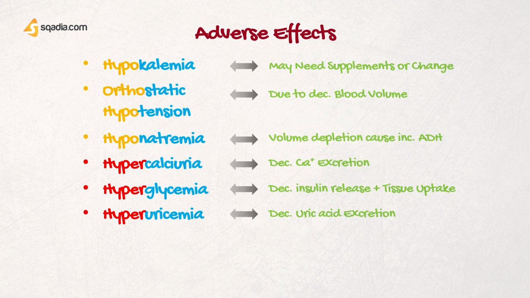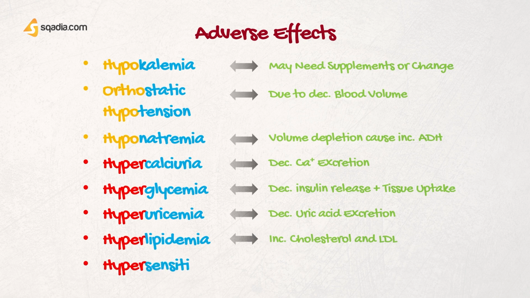Next comes hyperlipidemia, because prolonged use can lead to increased cholesterol and LDL synthesis. So lipids and cholesterol, they are also going to rise, and rarely some patients might have allergy to sulfa group, so there can be hypersensitivity to thiazides. So sodium and potassium, they are going to fall, whereas calcium, glucose, uric acid, and lipids, they will be raised when these drugs are used for a longer period of time.